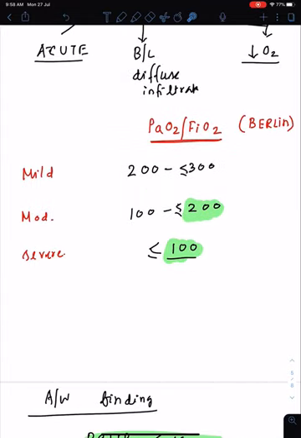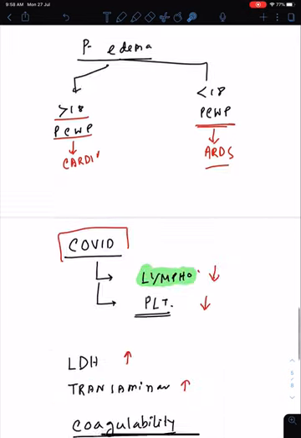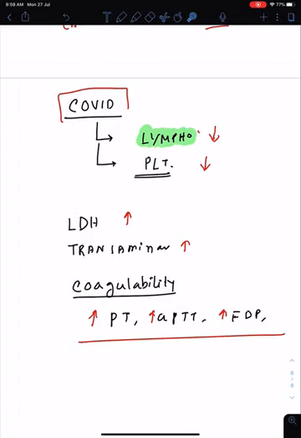Mild 200 to 300, moderate 100 to 200, severe less than or equal to 100. So that is the criteria of ARDS. And PCWP, pulmonary capillary wedge pressure, if it's more than 18, think about a cardiogenic cause. If it's less than 18, think about ARDS. So that's it. That's what I wanted to tell you all about this.